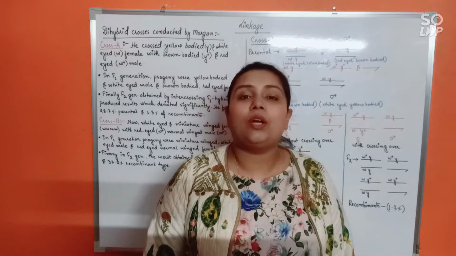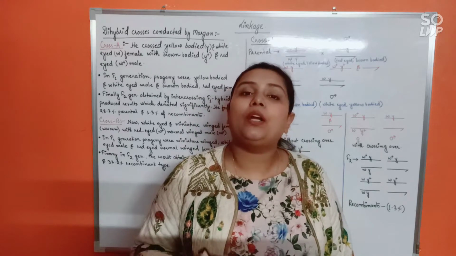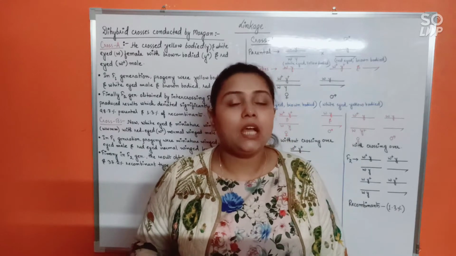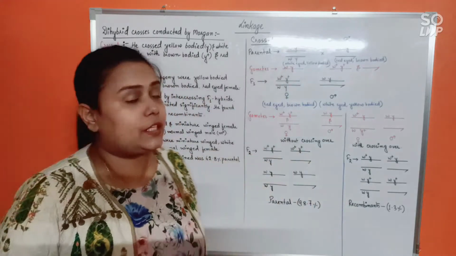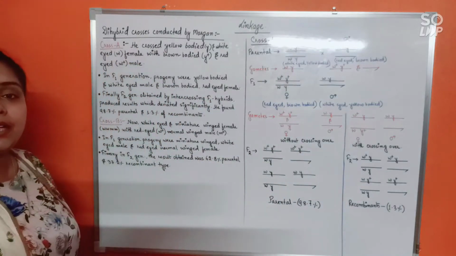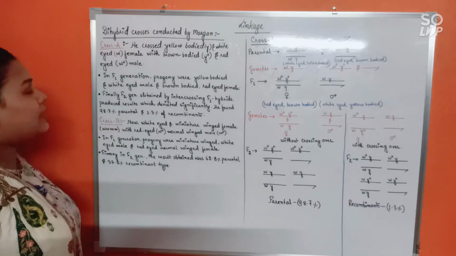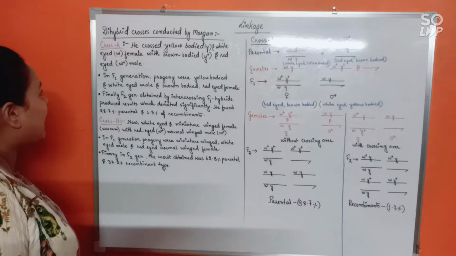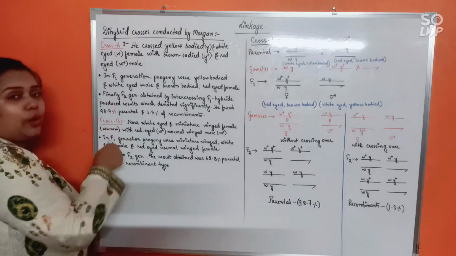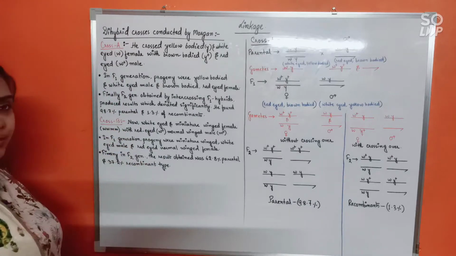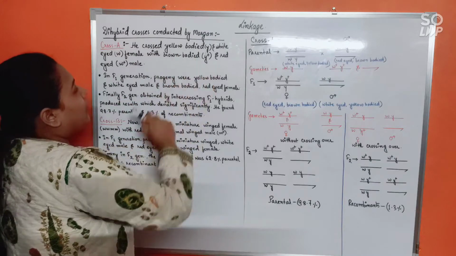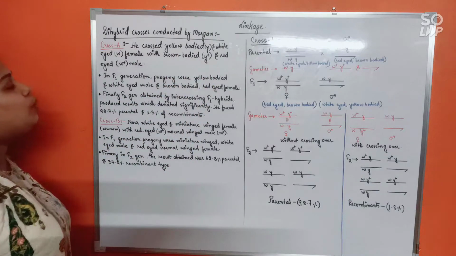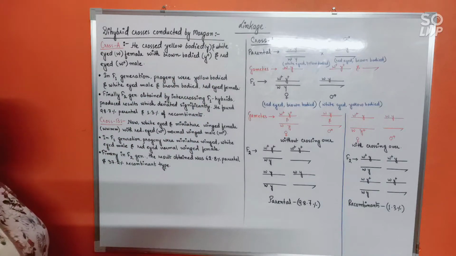First, let us see what the experiment was and what kind of deviation in the result led to the discovery of linkage. Alright? So this is the experiment that was conducted by T.H. Morgan. So it's a dihybrid cross. He conducted two experiments, cross A and cross B. In cross A, he crossed yellow-bodied and white-eyed female with brown-bodied and red-eyed male.